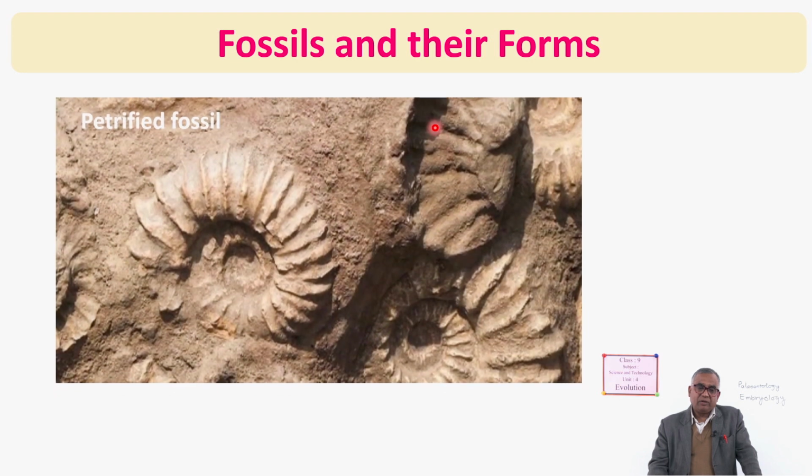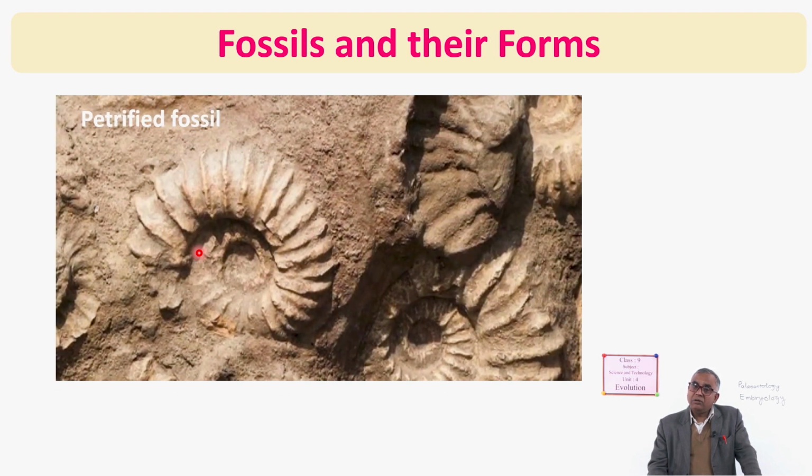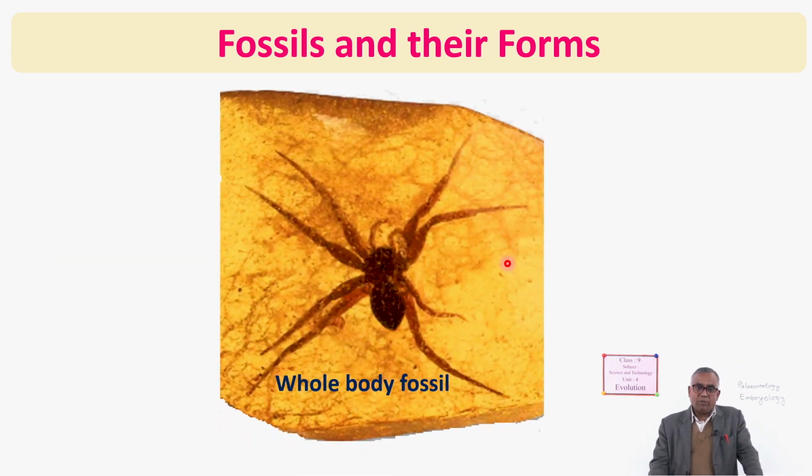Next fossil: the organism's structure in stones or rocks. That means they are petrified. Petrology is the study of rock. Petroleum is rock oil. So petrified fossils means the fossil which has changed into stone, into rock. Okay. So here the structure of the organism is made up of what? Rock. So it is a petrified fossil.